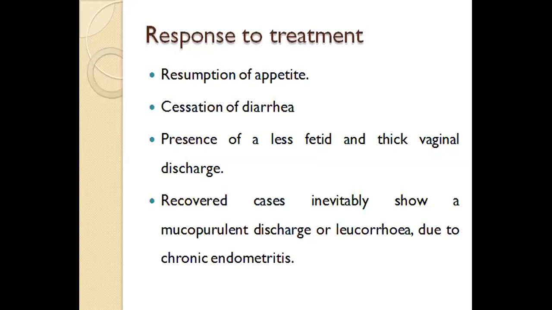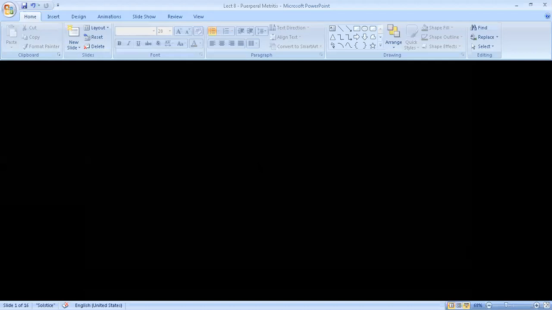The recovered cases show mucopurulent discharge later on and develop chronic endometritis, which can be treated separately. But otherwise, if the condition has worsened considerably, the prognosis is grave. That's all for the lecture.